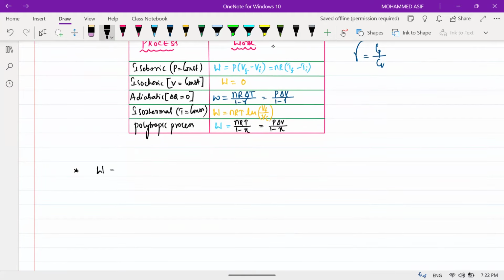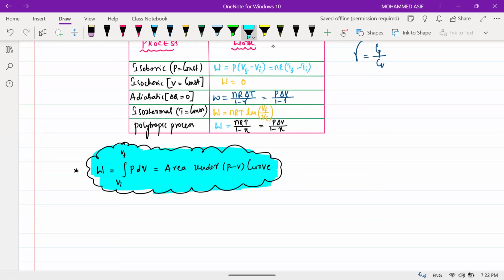Work done can be calculated in thermodynamics using W equals integral of pressure into change in volume, or if graphs are given, we can take the area under the pressure and volume curve. Like if it is a circle, the area of the circle will give me the work done. If it is a triangle, the area of the triangle will give the work done. If it is a trapezium, the area of the trapezium will give the work done. Am I clear?